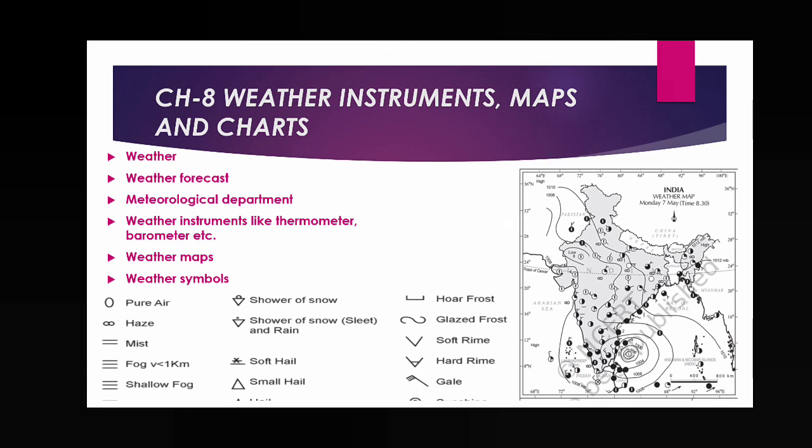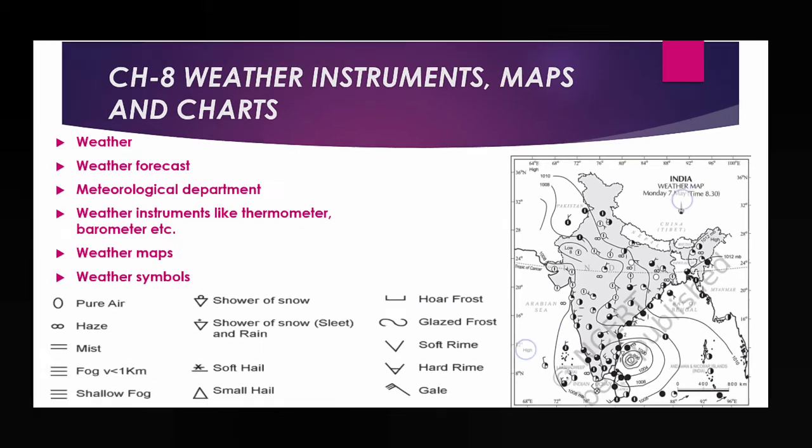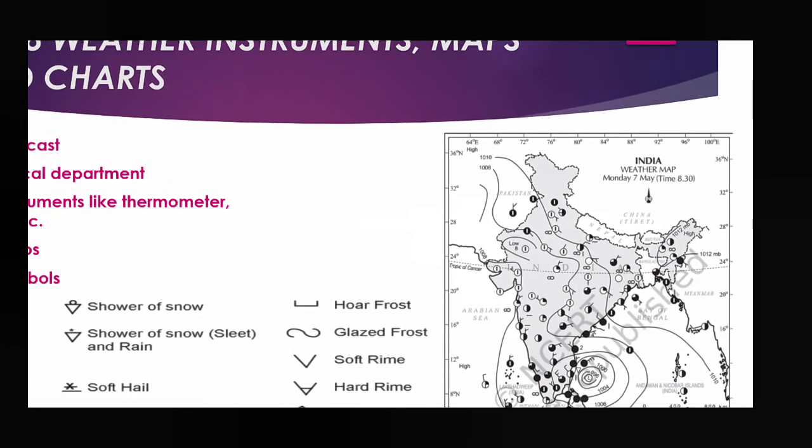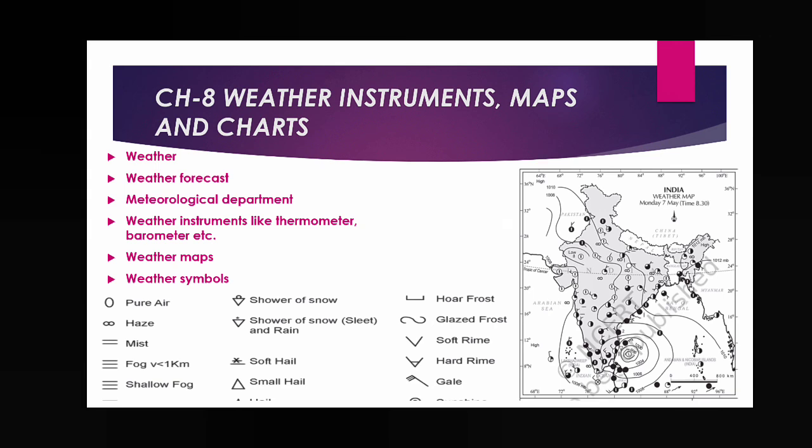How can you prepare weather maps? Here one example of a weather map is given, where different types of weather elements are represented, and also weather symbols: what symbol represents pure air, what symbol represents a shower of snow. Different symbols are used to represent the weather elements, and these things will be read in this chapter. So this is the practical book, total 8 chapters, 2 units.